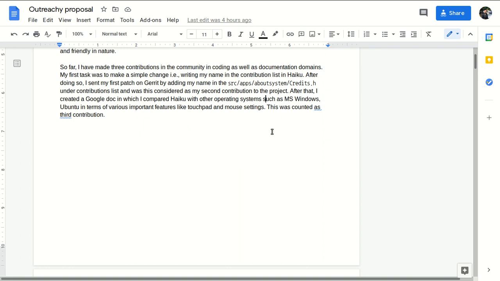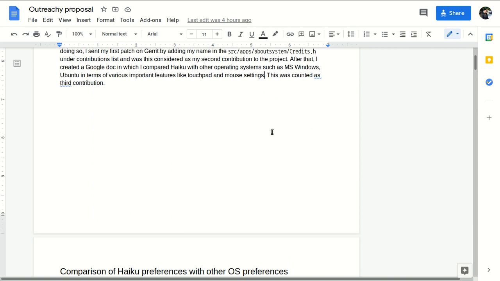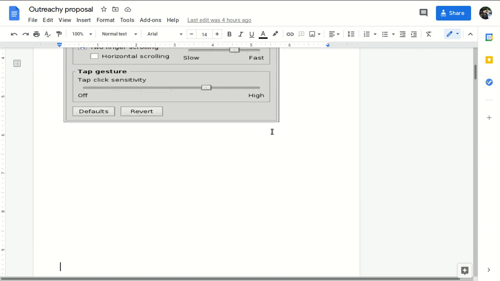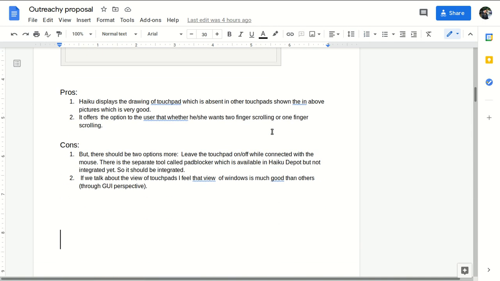So this is my first contribution that I have done. Next, for my second contribution, my mentor suggested that I make documentation on how the input preferences in Haiku differ from the input preferences in Windows and Mac. I created a doc this way: touchpad, I added screenshots, and I added the pros and cons for every input preference.